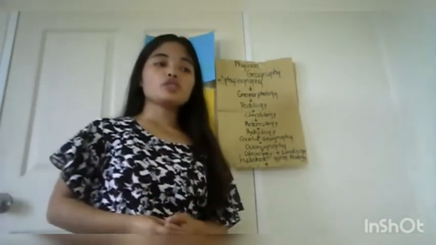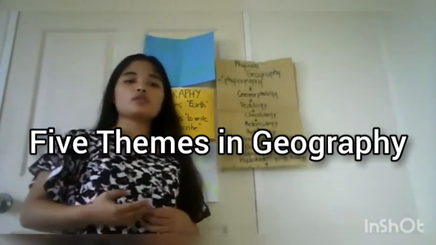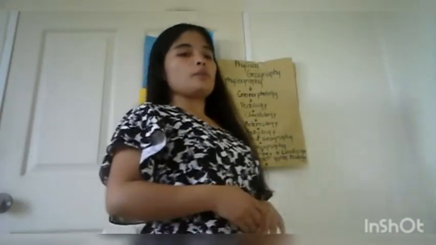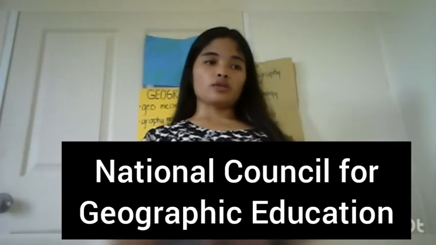So, the 5 themes of geography. The 5 themes of geography were developed by the National Council for Geographic Education.